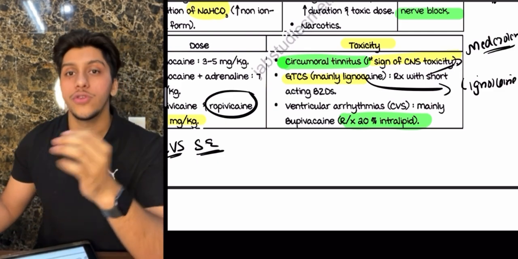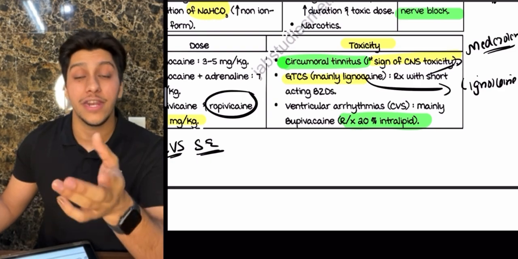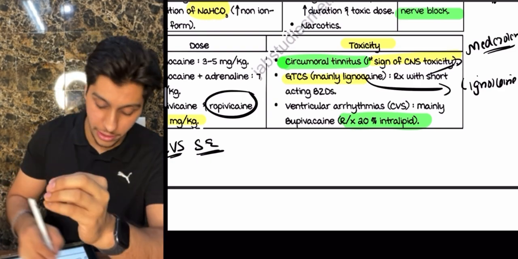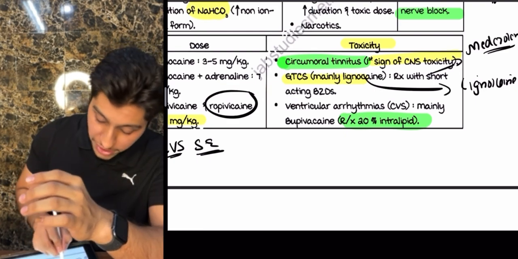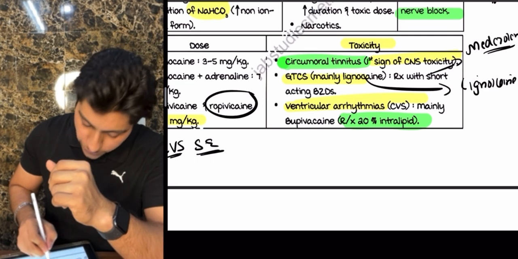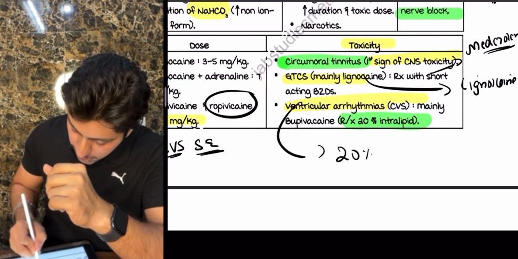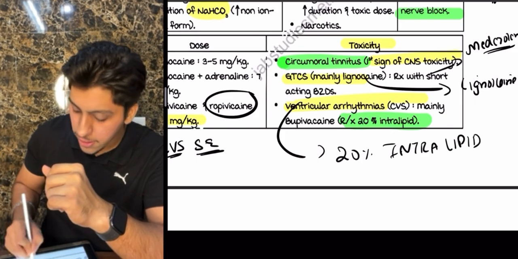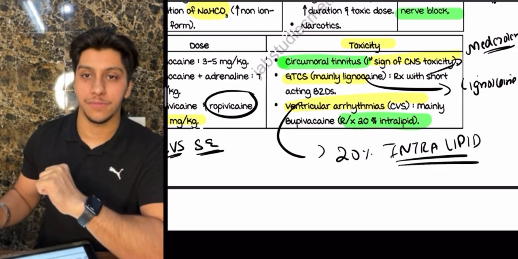Now, if you give bupivacaine in a longer dose, you get cardiovascular side effects, which is ventricular arrhythmias, and this is very dangerous. And what is the management? You have to give 20% intralipid. Okay, that is the management.